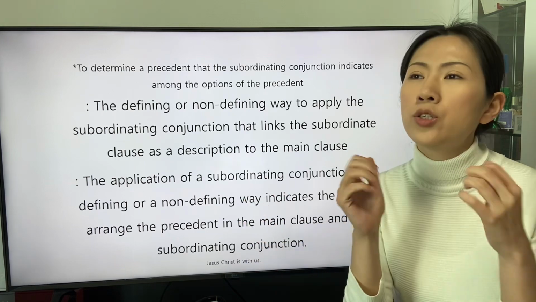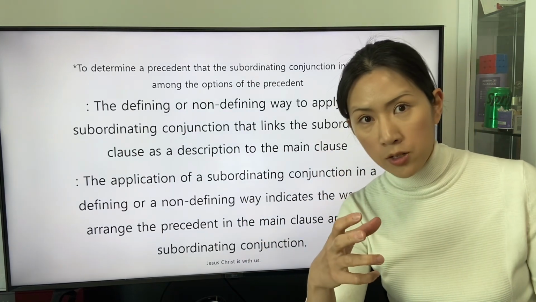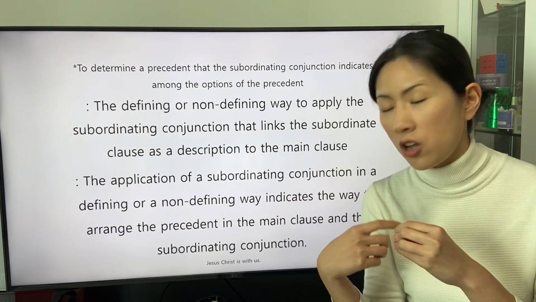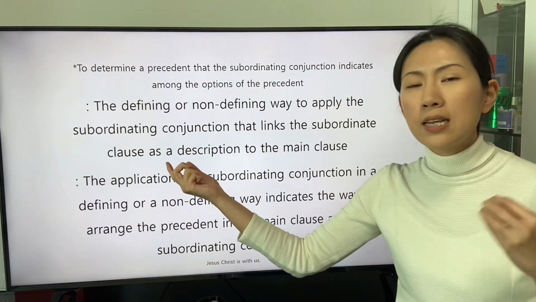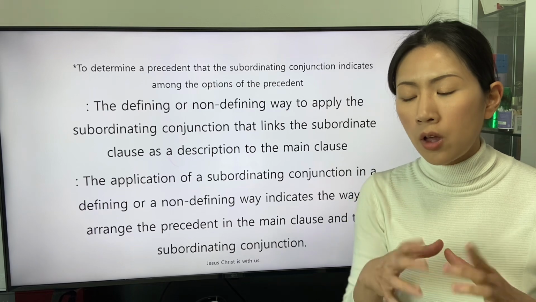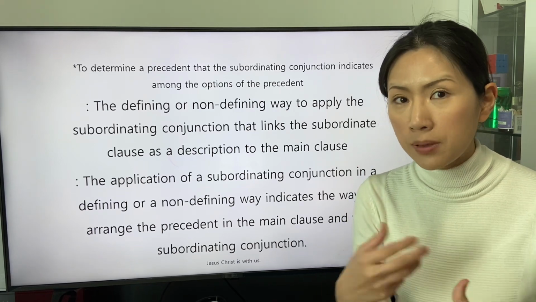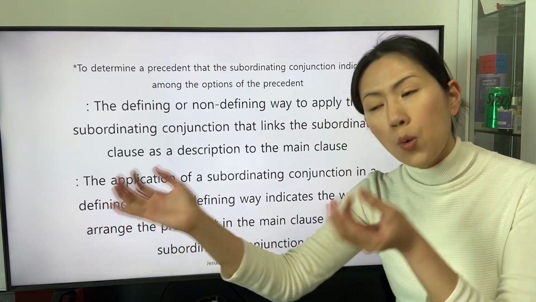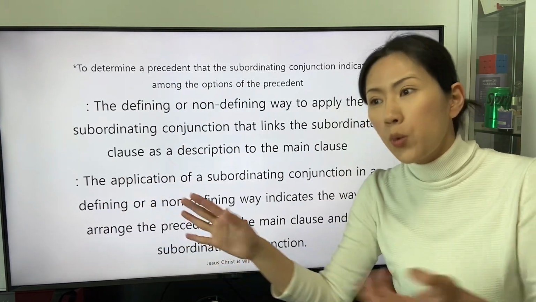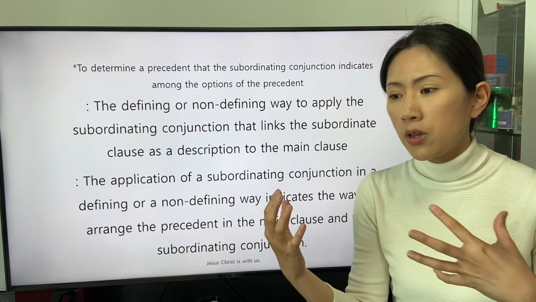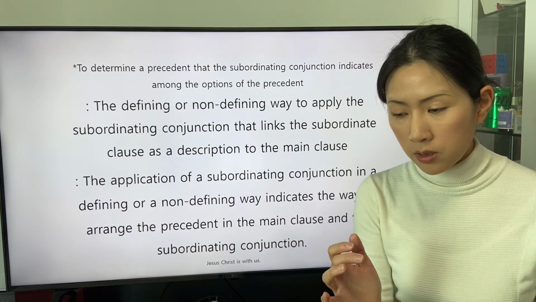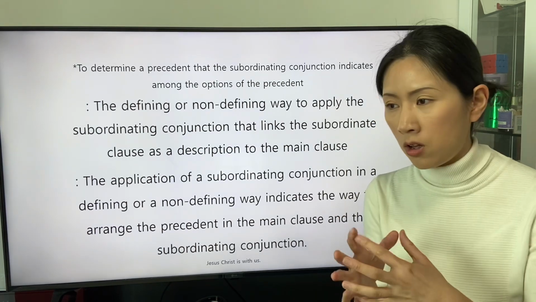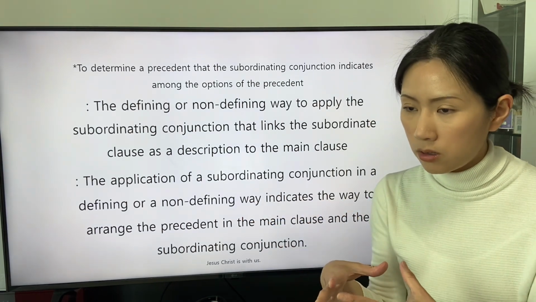The premise to consider the subordinating conjunction to be applied in a defining way or a non-defining way is this: the subordinate clause is applied as a description for a precedent. Without a precedent in the main clause, we cannot consider whether the subordinate clause is applied in a defining way or a non-defining way.